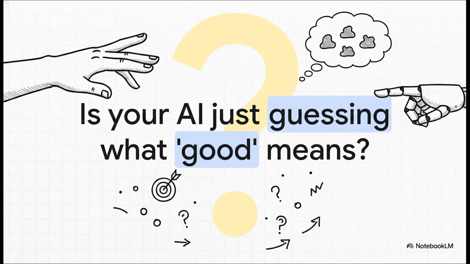Does this sound familiar? You spend time crafting a prompt, you hit enter, and the result is, well, it's okay. It's not wrong, but it's not great either. It feels like the AI is just taking a shot in the dark, guessing what you actually mean by "make it professional" or "give it a clear structure." If you've been there, you're definitely not alone. And trust me, there is a much better way.